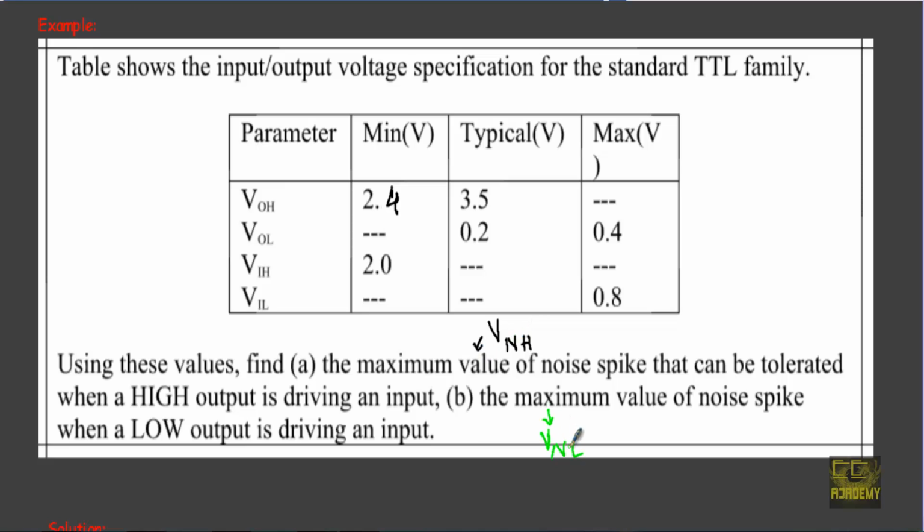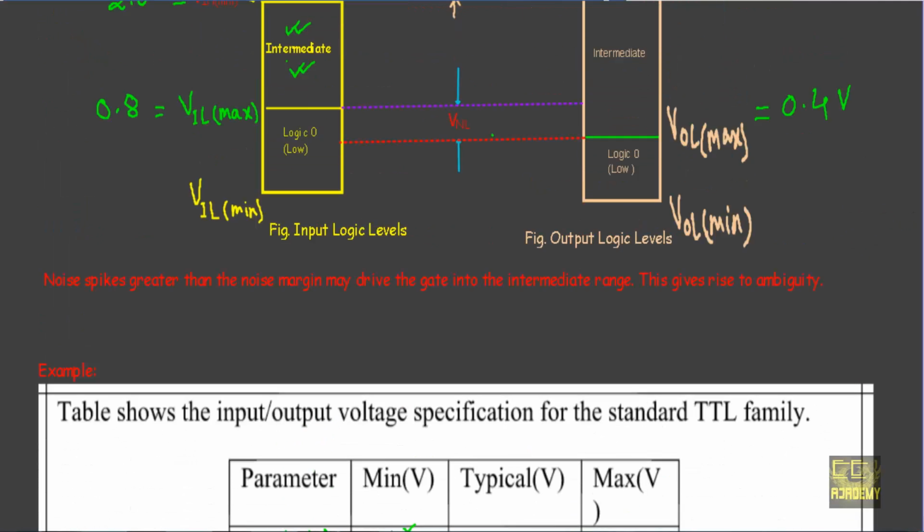So, to calculate VNH and VNL, I will use our previous block diagram. See, the minimum value of this VOH could be 2.4 volt and the maximum value of this VOL could be 0.4 volt. That means I will specify VOH minimum equal to 2.4 volt, VOL max as 0.4 volt, VIH minimum could be 2 volt and VIL max could be 0.8 volt. I will set these four values in our logic level diagram.